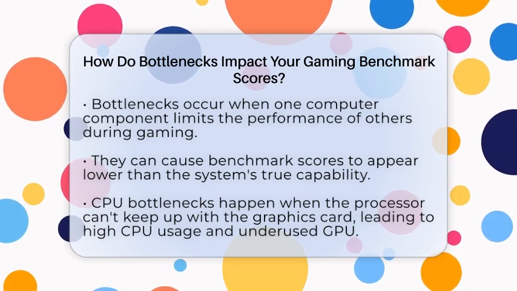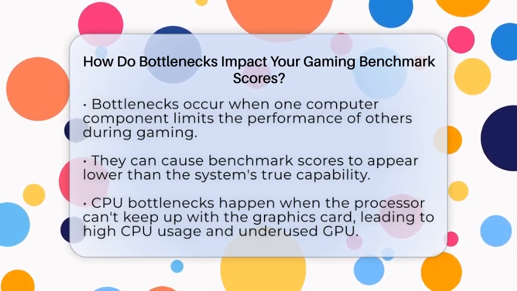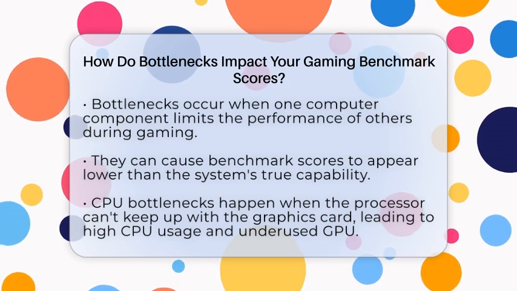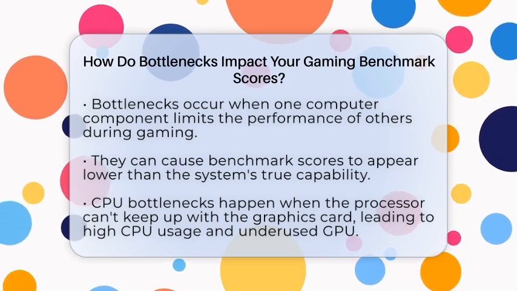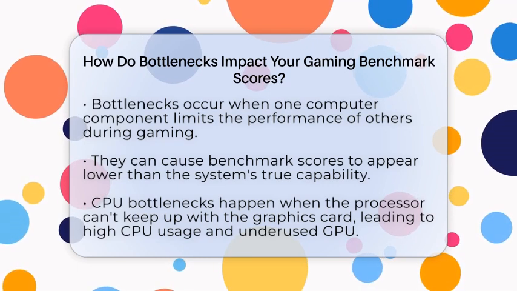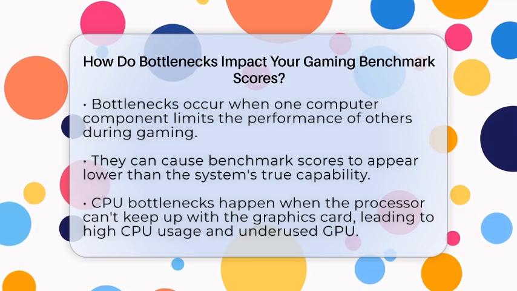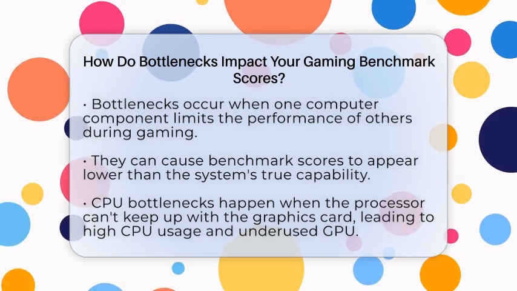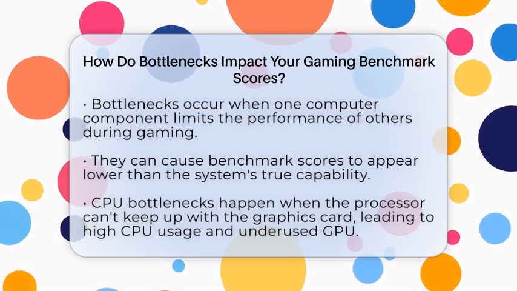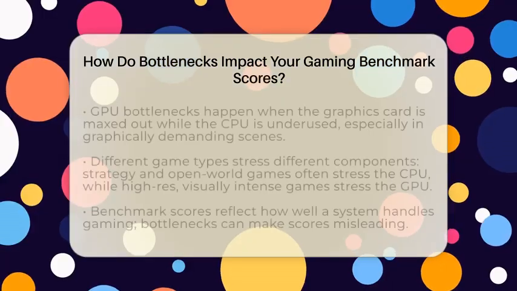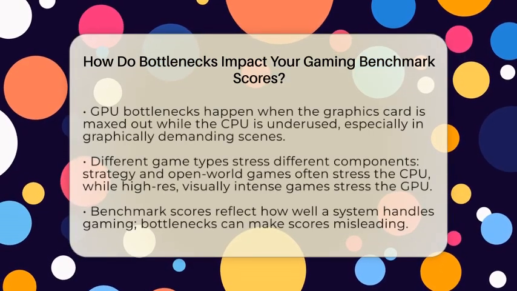than they should be. They happen when one part of your computer, like the central processing unit or graphics processing unit, can't keep up with the rest. If your CPU is weaker than your graphics card, it might hit 100% usage while the graphics card is only partly used. This means the graphics card can't reach its full potential, and your game runs less smoothly. You might see lower frame rates and stuttering during benchmarks.